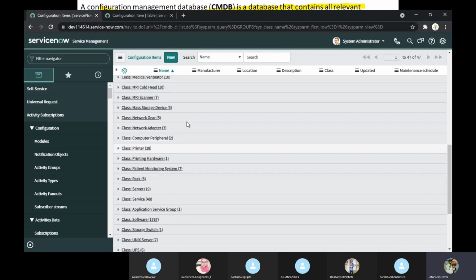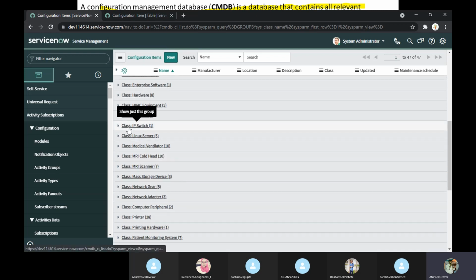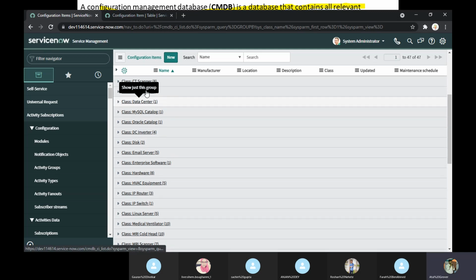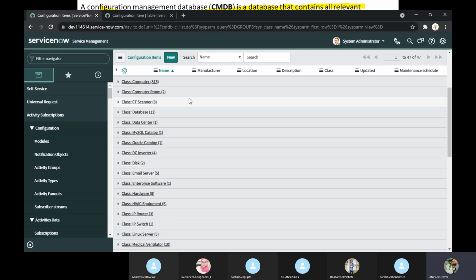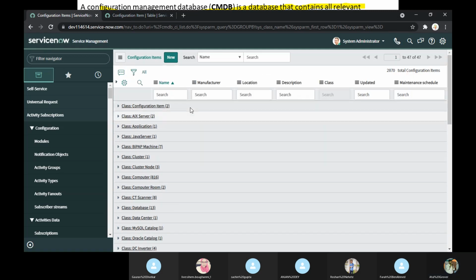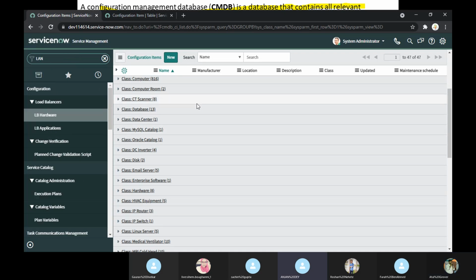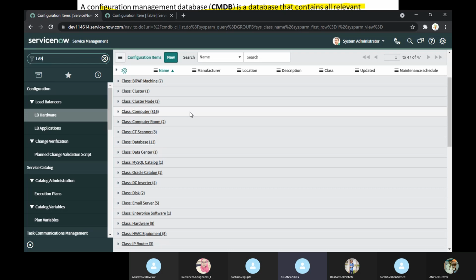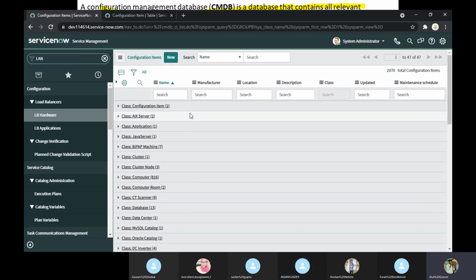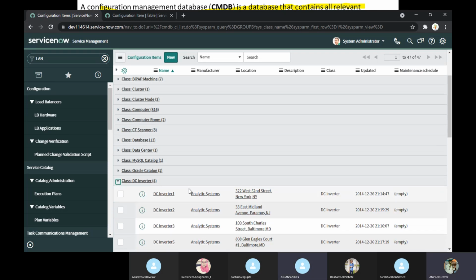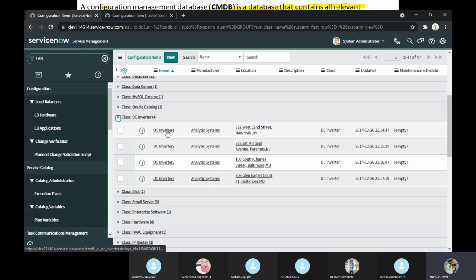You will be surprised to see IP switches, disk, data centers, databases, CT scanner, computer rooms, cluster. I'm looking for one thing called the LAN or WAN. Let me see how a DC inverter can be a class, or whether it is going towards the asset. DC inverter, where do you see? Below. See here. Okay, DC inverter 4. Let's open this. In which class are they putting it?